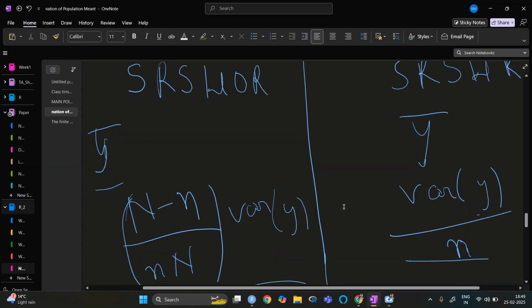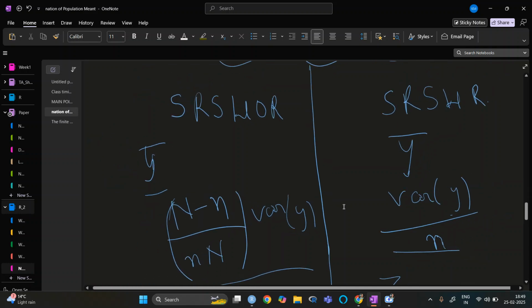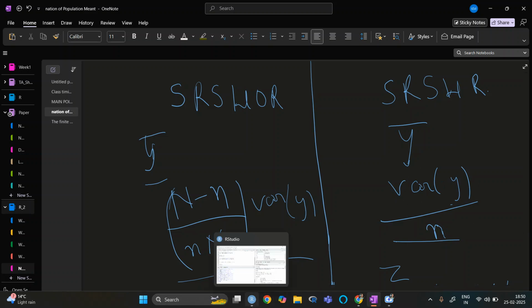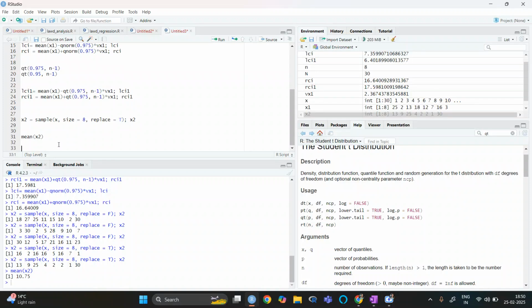The next thing is that, as I have said, in SRSWOR we need this to estimate the variance of the population, whereas in SRSWR, with replacement, we need only this one. So let me write it directly, let's say. I'm just writing it with LC.